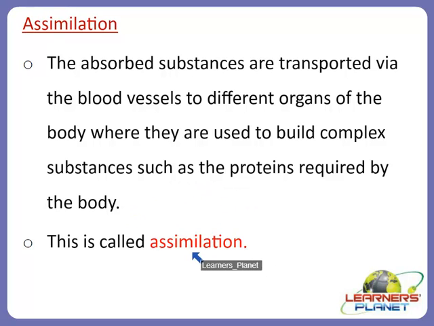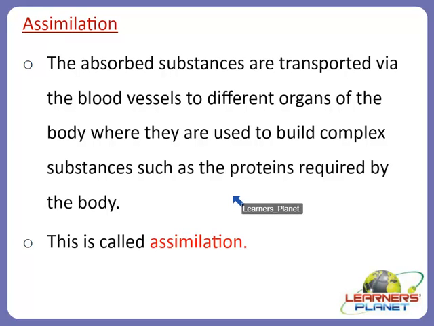So assimilation is the process after absorption. Once the substances are absorbed, they are transported to different organs for giving energy, and there they build the complex substances like proteins. As we know, proteins are very helpful in the growth and development of our body.